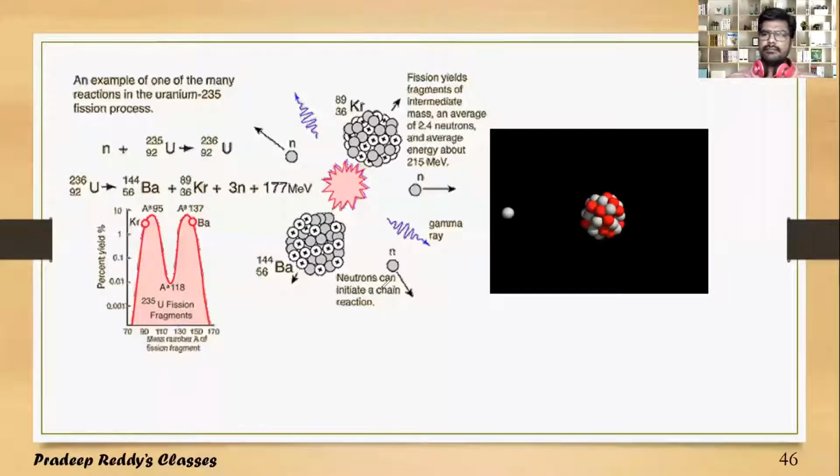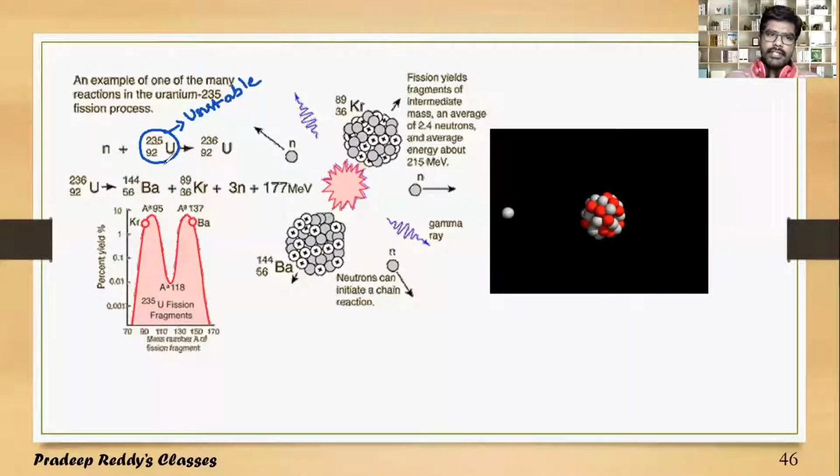Let us take uranium 92-235. Uranium 92-235 is an unstable element. If you are not doing anything, this uranium 92-235 will undergo self disintegration. You need not do anything. It undergoes self disintegration, but the energy released in that process is very small, only 5 million electron volts.